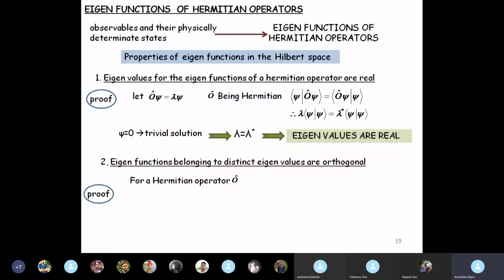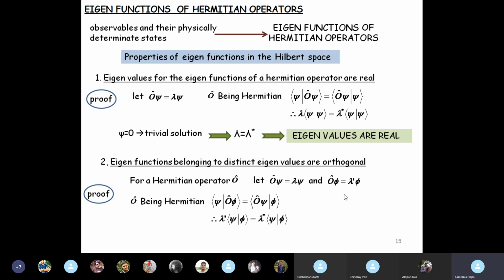Okay, proof again is very easy. So Hermitian operator O, we consider two equations. One is O psi equal to lambda psi, so eigenvalue lambda for eigenfunction psi, and O phi equal to lambda prime phi, so eigenfunction phi belonging to eigenvalue lambda prime. Alright, now since O is Hermitian, what we do is we take the inner product of psi with O phi.